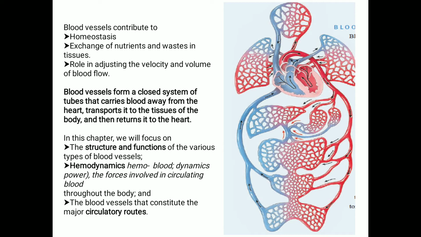Now we will see the structure and functions of blood vessels. So how many types of blood vessels are there in the body? There are about 5 main types of blood vessels. They are arteries, arterioles, capillaries, venules and veins.